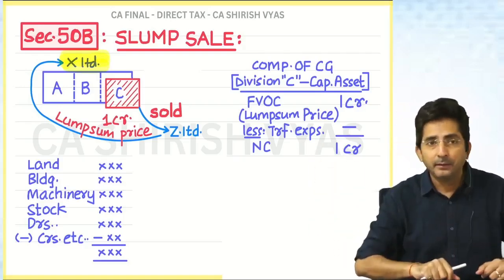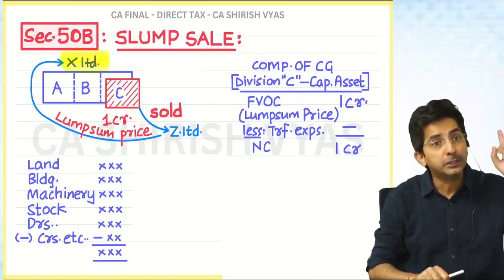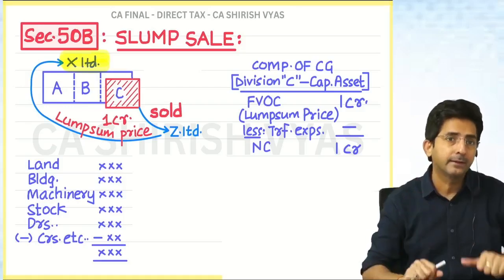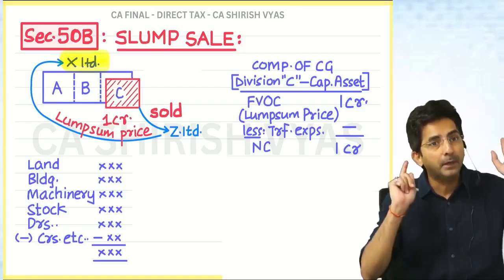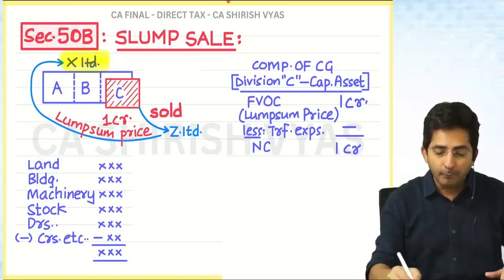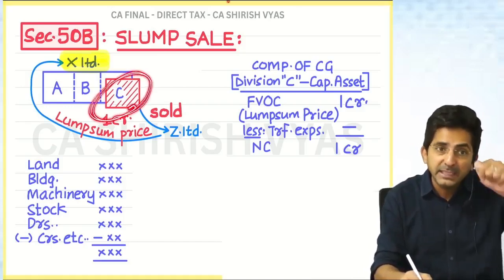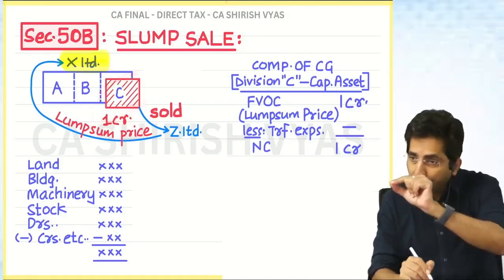So you don't have to see the incorporation date. Incorporation date is the happy birthday of the company. I don't want to see the happy birthday of the company; I want to see the happy birthday of division C. So when was division C started? That will be given in the question.